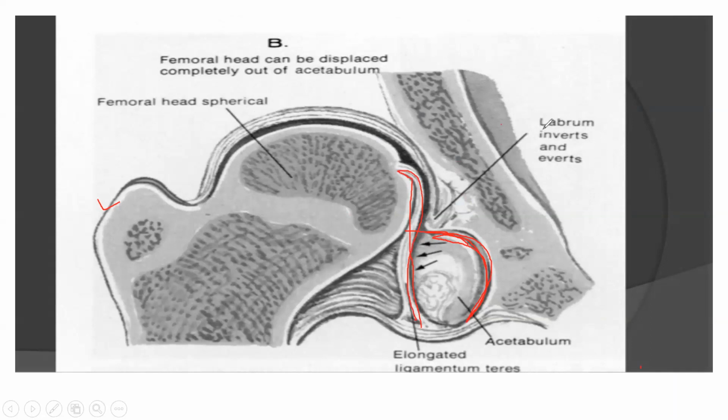Then there is a labrum. The labrum is a part of the acetabulum which gets inverted. It becomes like a conical structure inward, like this. Here is your head. So it will act like a resistance to the head coming inside. The labrum again acts as a resistance, so all these play a part in preventing the head from coming inside.